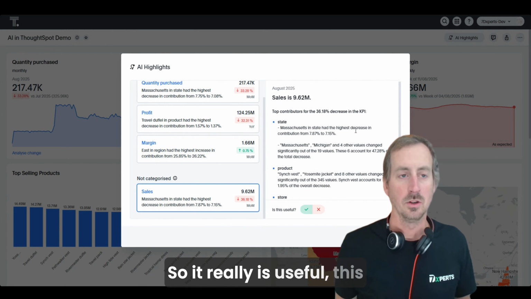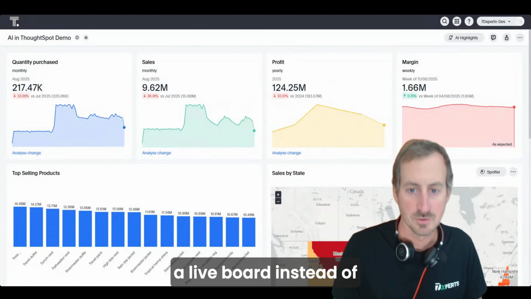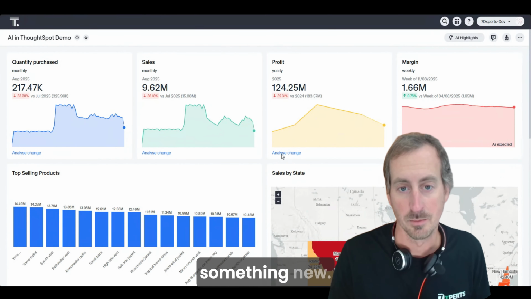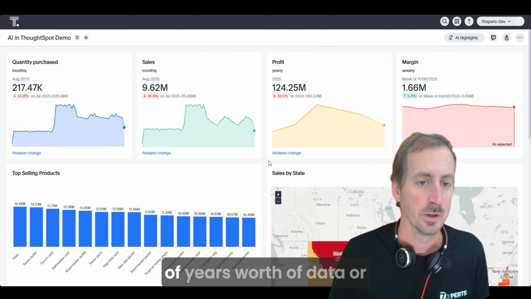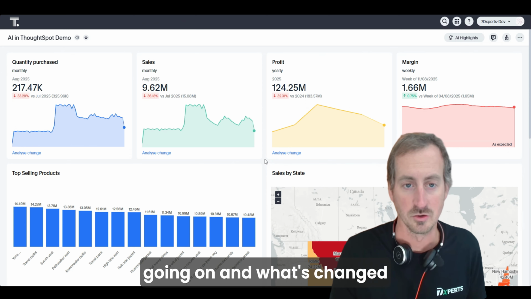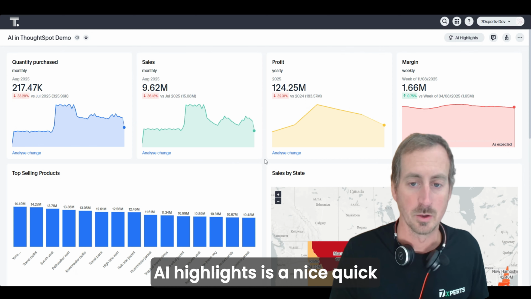So it really is useful, this AI highlights, for firing up a live board instead of scrolling through like the olden days of looking for patterns in the data, perhaps looking for something new. If you're looking at a couple of years worth of data or really granular data, you don't always know what's gone on and what's changed and what's causing the numbers to move. AI highlights is a nice quick way of getting to that.